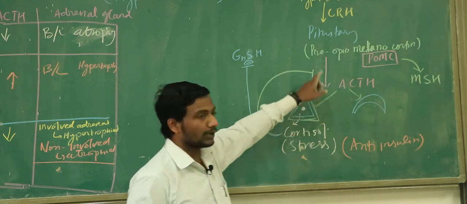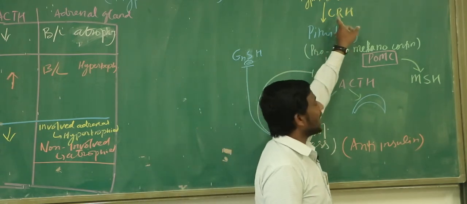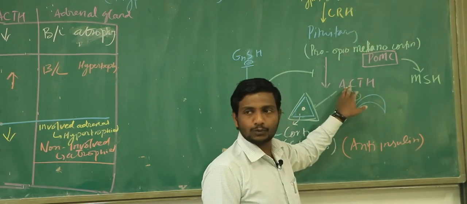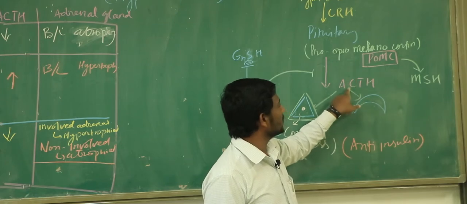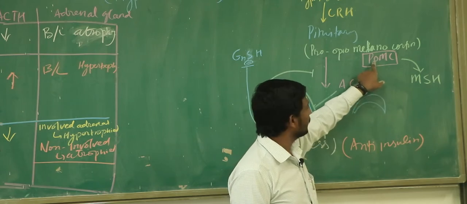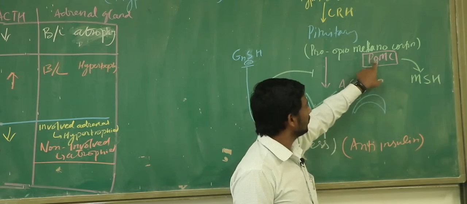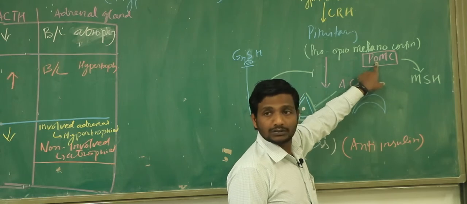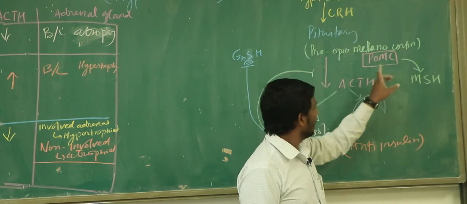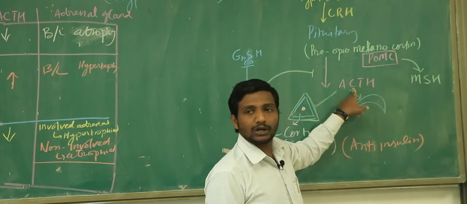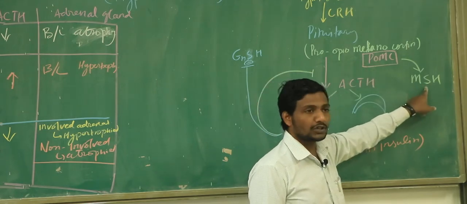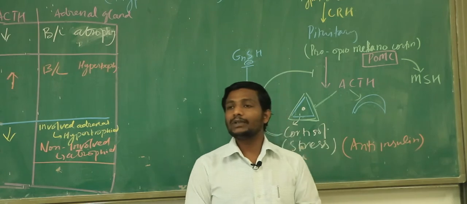So two extra things you have to remember here. All of you try to focus here. Whenever there is a high amount of CRH, whenever there is a high amount of ACTH, whenever your pituitary gland is producing more ACTH, in order to produce the ACTH it first needs to produce the precursor. And what is the precursor? POMC. Give me the full form. O for opio, M for melano, C for cortin. And never forget, when your pituitary gland is producing more and more ACTH, it means it is producing more and more POMC, and it simply means there is also going to be an increase in production of what? MSH, and the patient is going to have hyperpigmentation.